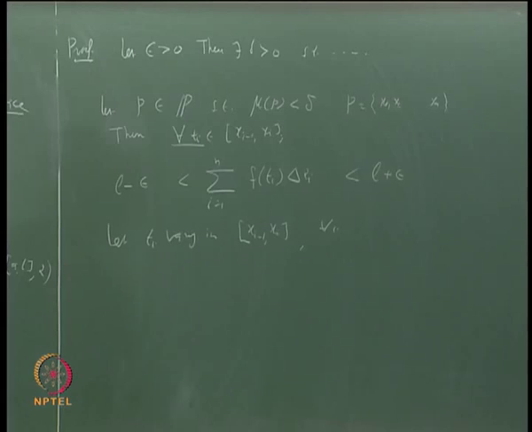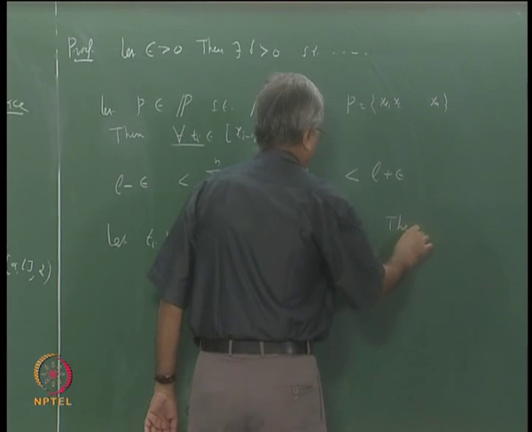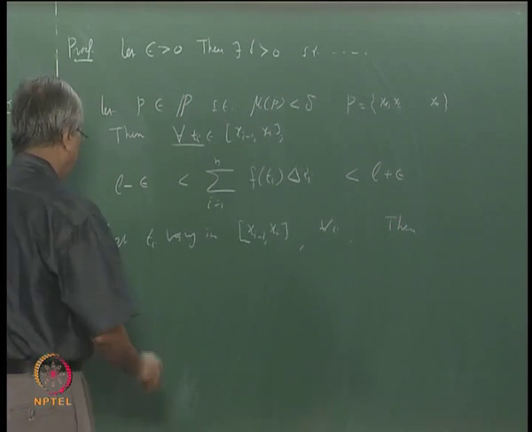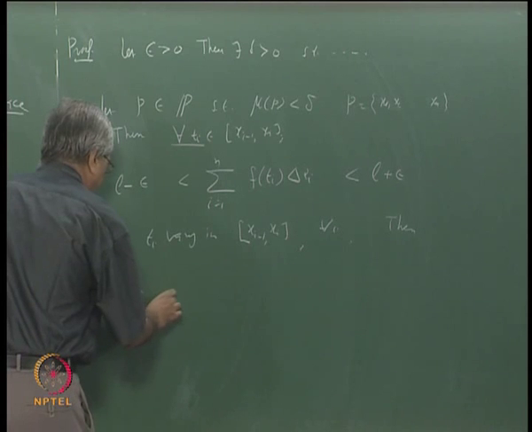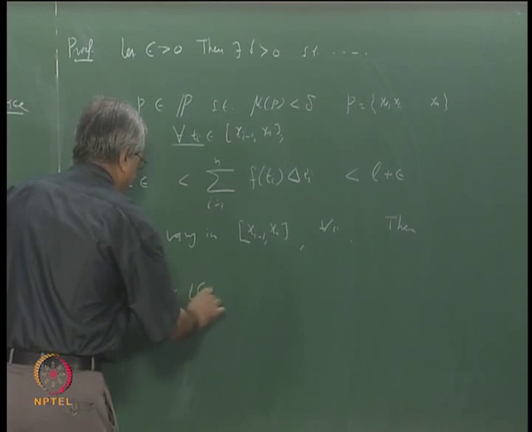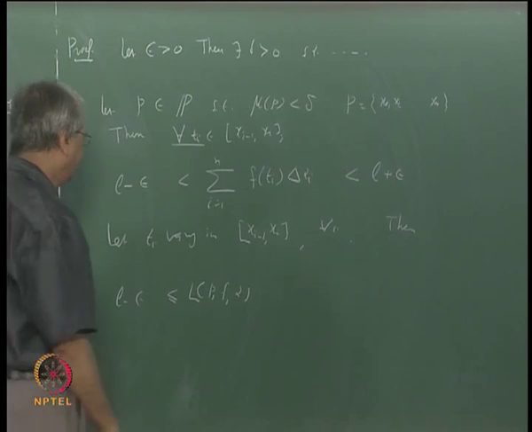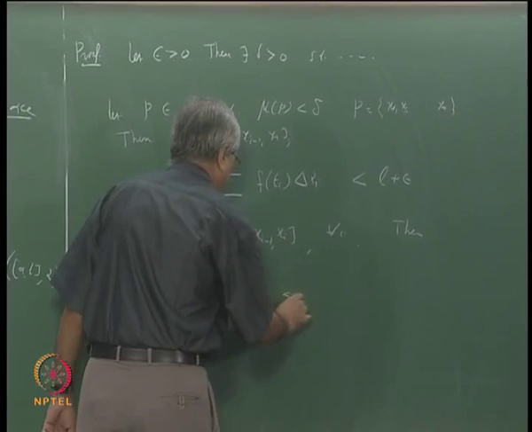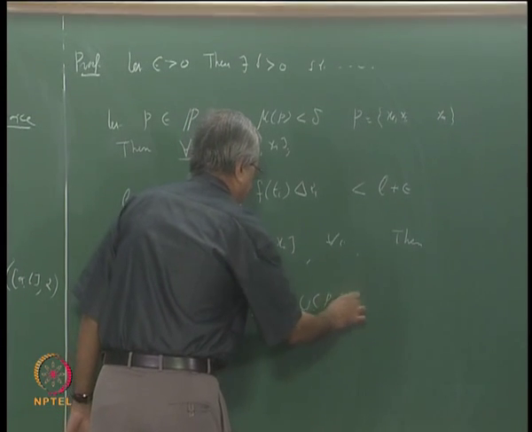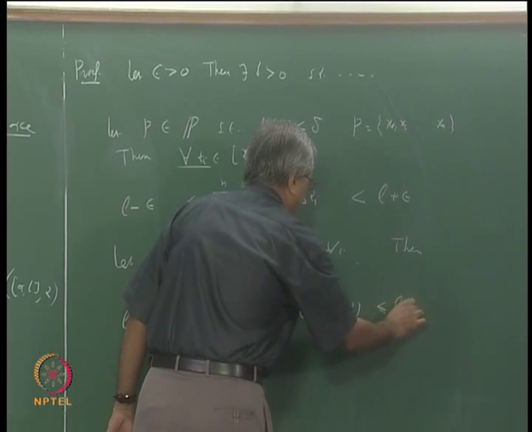So then what we can say is this: what we will get is L minus epsilon is less than or equal to LPF alpha, and this is less than or equal to UPF alpha, and this is less than or equal to L plus epsilon.